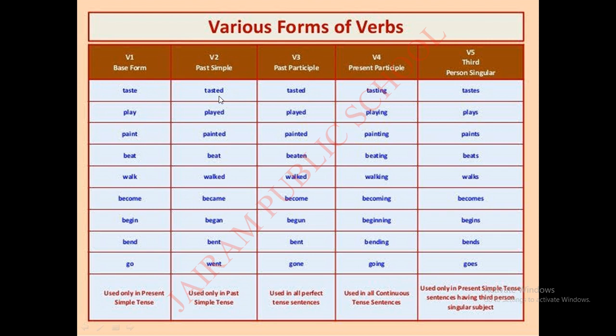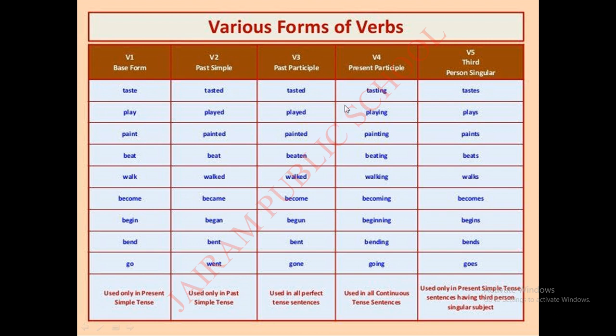Next one, V2: tasted, played, painted, beat, walked, became, began, bent, went. So this is the past tense. The V2 verb is past tense. Next one, V3, past participle. Here we are using tasted, played, painted, beaten, walked, become, begun, bent, gone. Okay children, we use these in perfect tense.